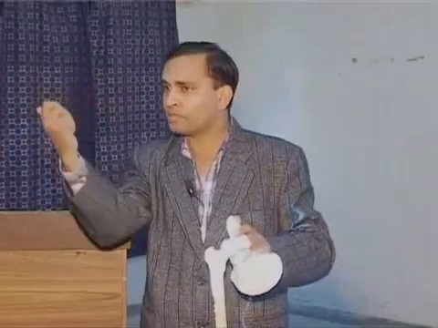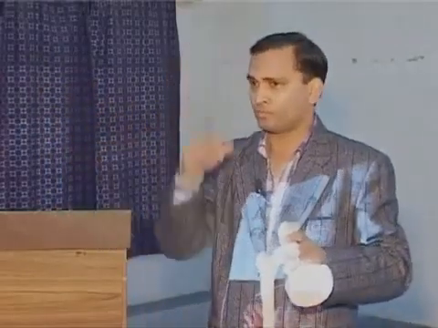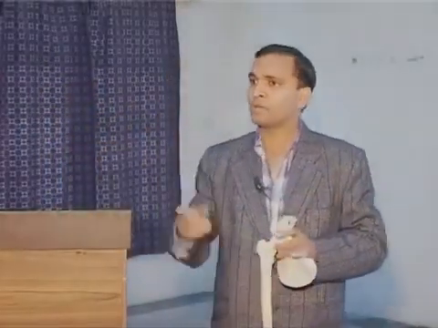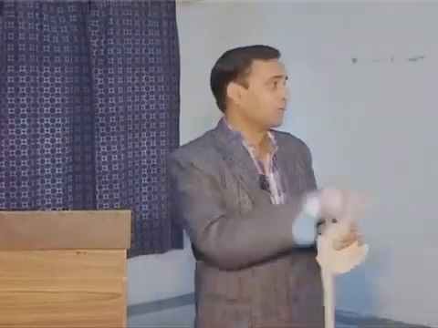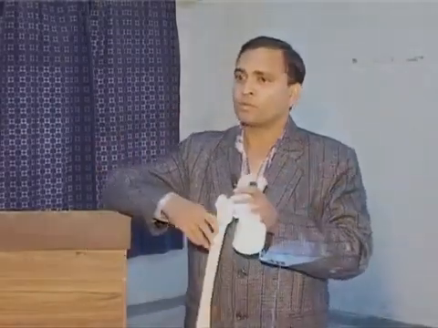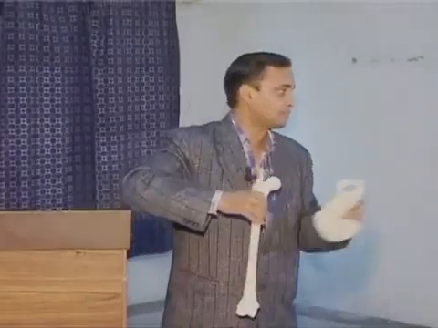The movements which occur within the joint are known as arthrokinetic movements. They are mainly glide, spin and roll. And the movements which we are discussing, extension, flexion, abduction, adduction, are osteokinetic movements. Clear? We will discuss one by one.